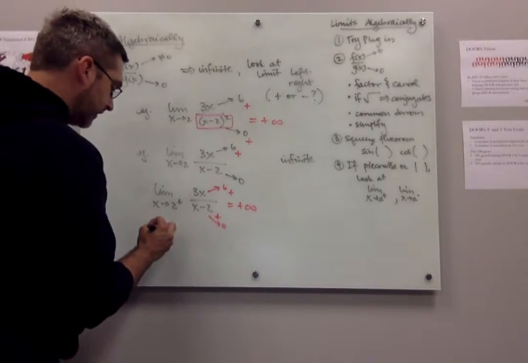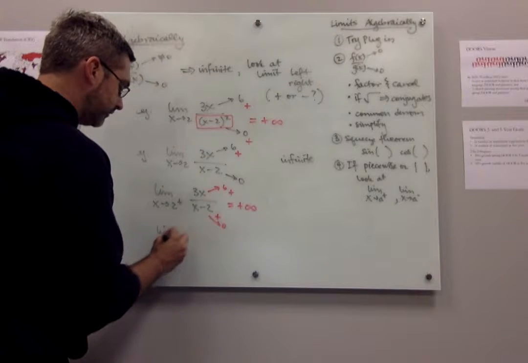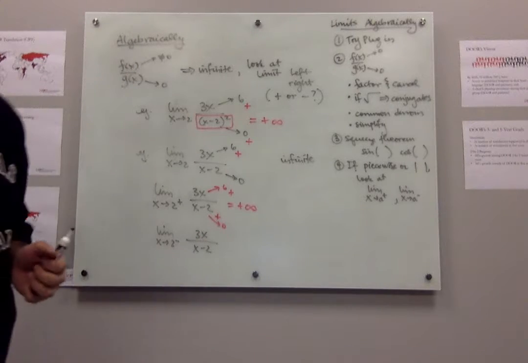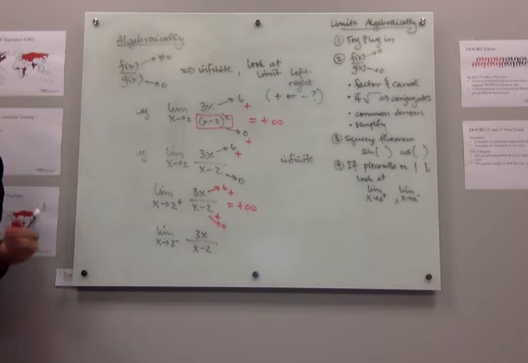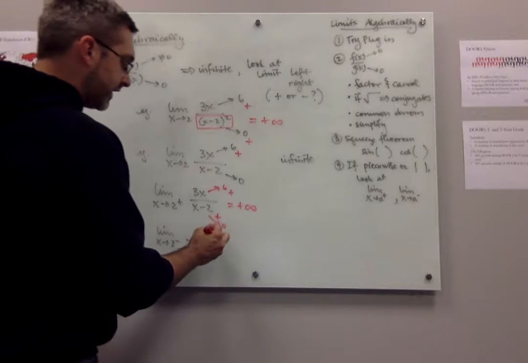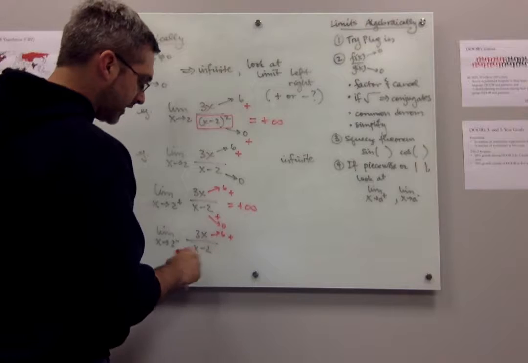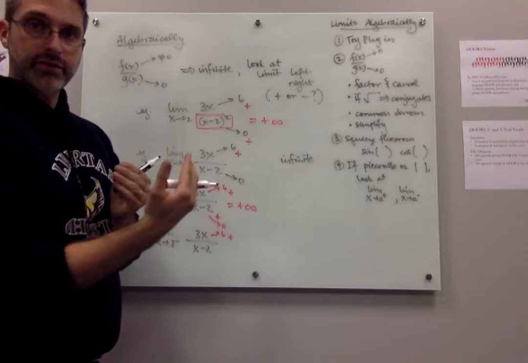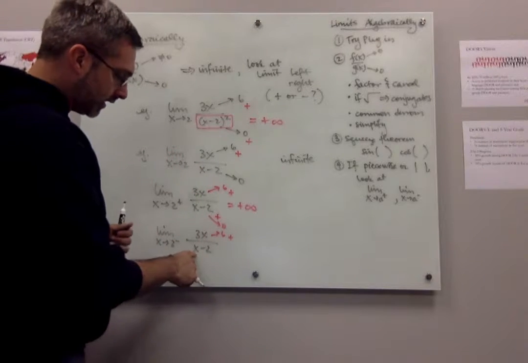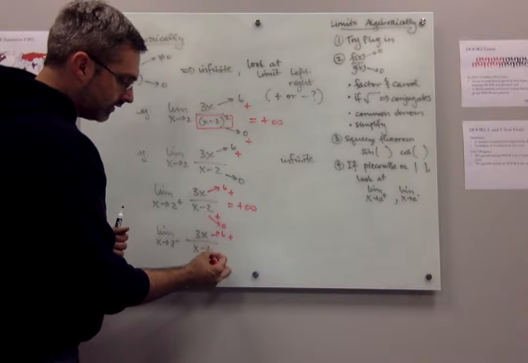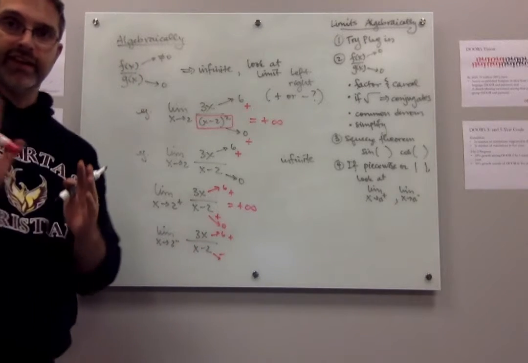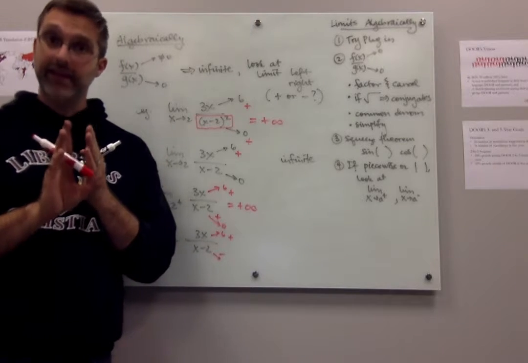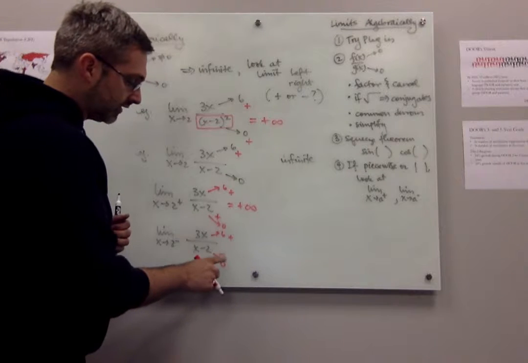Okay, what happens if I come from the left side? Then the top is going to 6, which is, again, positive. If I'm coming from the left side of 2, think of 2 and a number to the left. A number to the left of 2 might be like 1. If you plug in 1 here, this number is actually negative, and it's always negative if you're plugging in numbers that are less than 2, like 1.9. 1.9 minus 2 is still a negative number. It's going to 0, but it's going to 0 as a negative number.